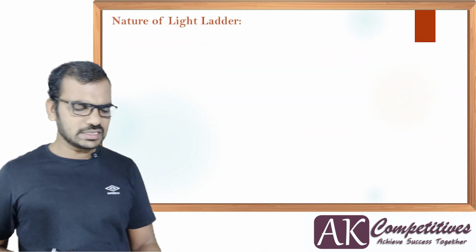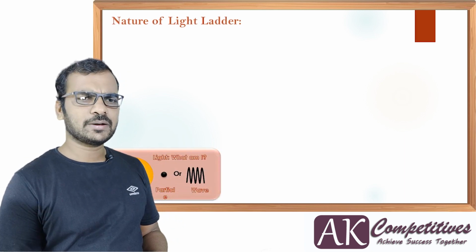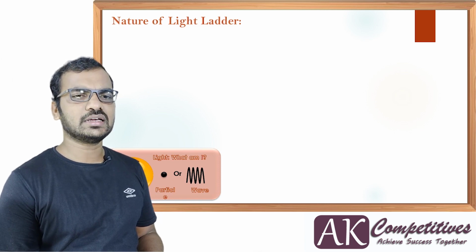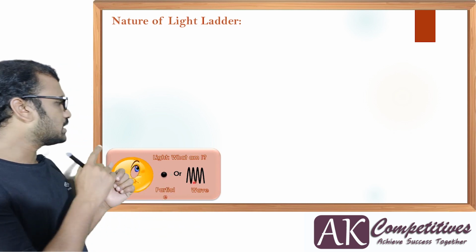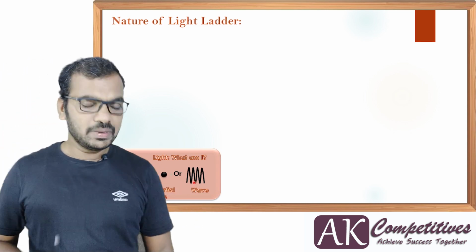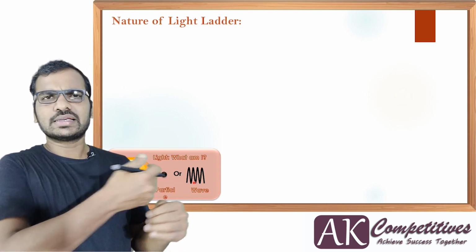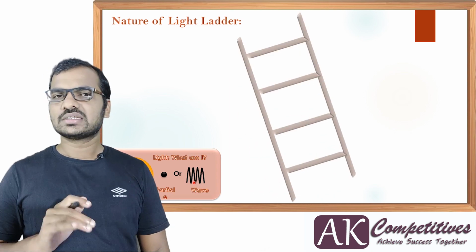Nature of light. Then what is the nature of light? In order to understand the nature of light, two possibilities are there. What are the two possibilities? One is a particle, the other one is a wave, particle or a wave. So two things are only possible, particle or a wave. Based on this, there are a few theories. Quickly we'll have a look at it, because this has a huge history. We are not getting into detail, and we are going to discuss straight away.